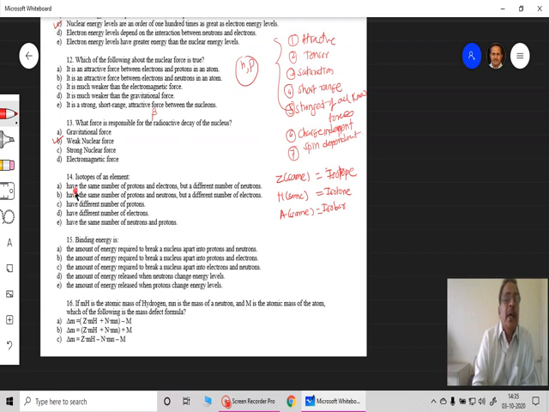Isotopes of an element have the same number of protons and electrons, but different number of neutrons. Have the same number of protons and neutrons, but different number of electrons, that is also not correct. Have different number of protons, that is not correct. Have different number of electrons, that is also not correct. And have the same number of neutrons and protons, this is also not correct. So here option A is the correct option for this question number 14.